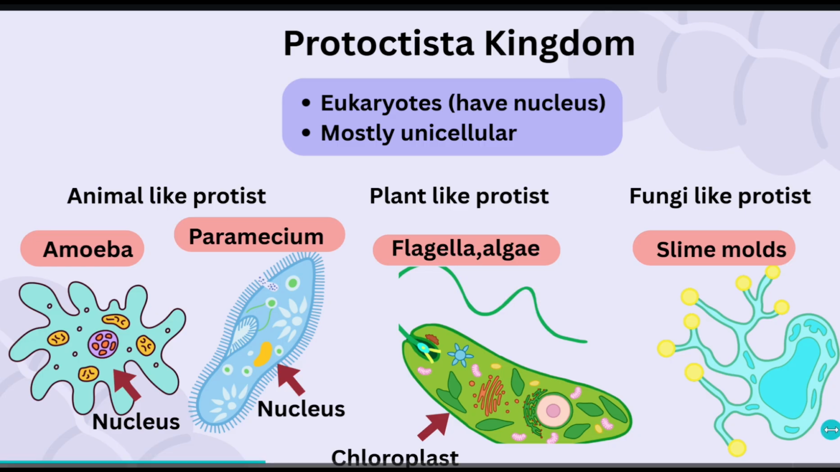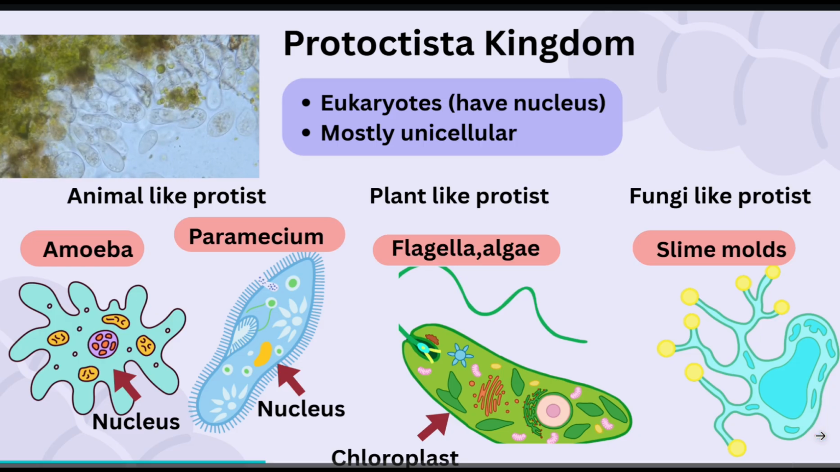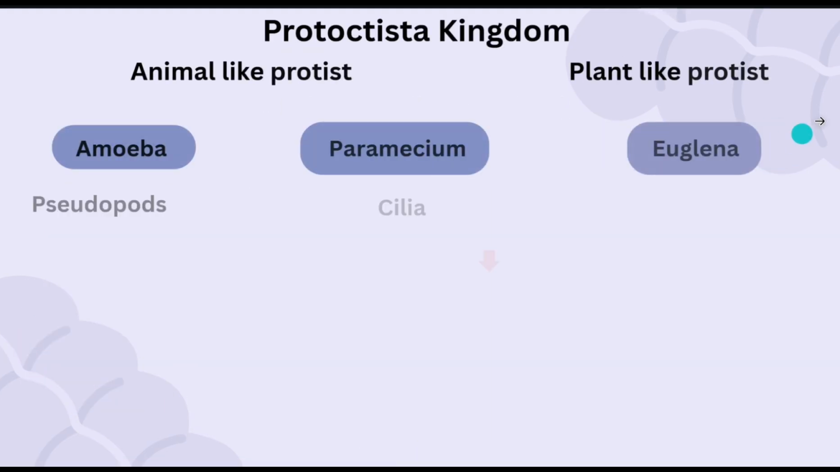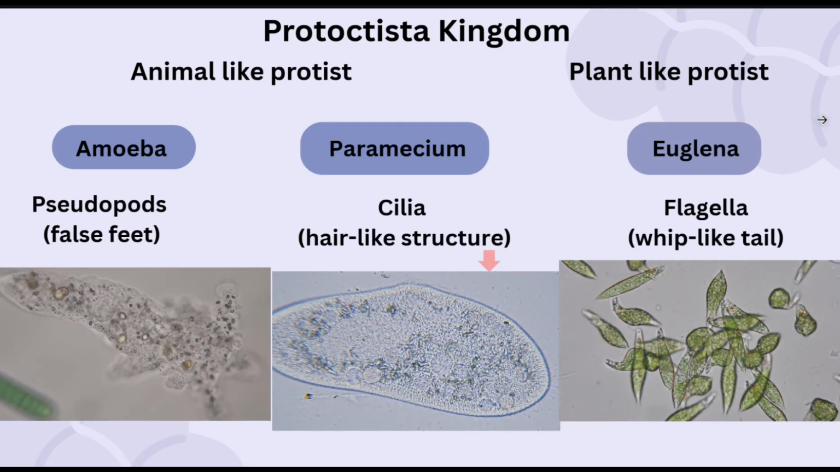Plant-like protists, like algae. They have chloroplasts and can photosynthesize, but they aren't true plants because they lack true organs like stems or roots. Animal-like protists, like amoeba and paramecium. These are defined by how they move and eat. These single-celled organisms have locomotion organs to get around.